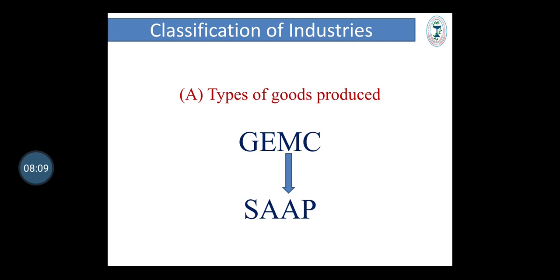How to remember this classification? It can be remembered by the simple word GEMC. G, genetic industry. E, extractive industry. M, manufacturing industry. C, construction industries. Manufacturing industries are further classified into four types, that is synthetic industry, analytical industries, assembly line industry and processing industry, which is the most important classification. So we will discuss in detail genetic, extractive, manufacturing and construction industries.